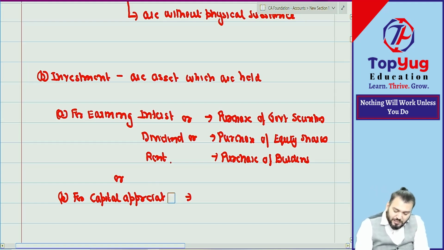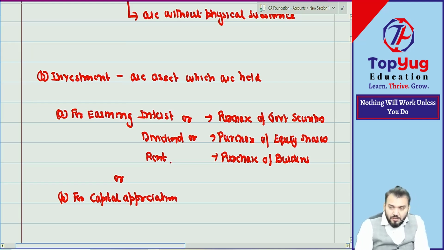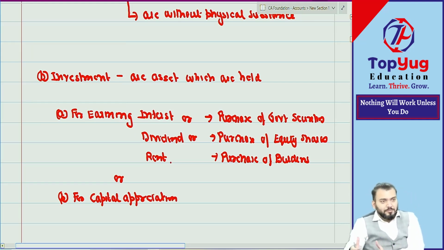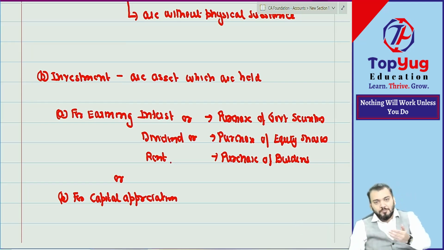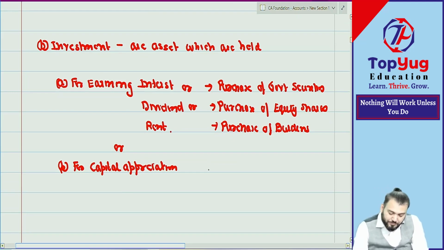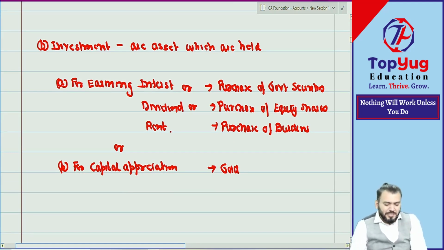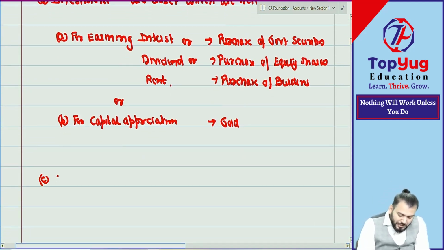Correct? Price will increase. Capital appreciation means, if I purchase gold, what is the intention? Either to make jewelry and give to my wife, that may be an intention, but that will be drawing, personal expenditure. But if I purchase gold and keep it for some time, what is the intention? The price might increase in future, for capital appreciation. Example, can I say gold? It can be land and building also. Correct. There are many examples. Investment understood. Then point number C, write down current assets.